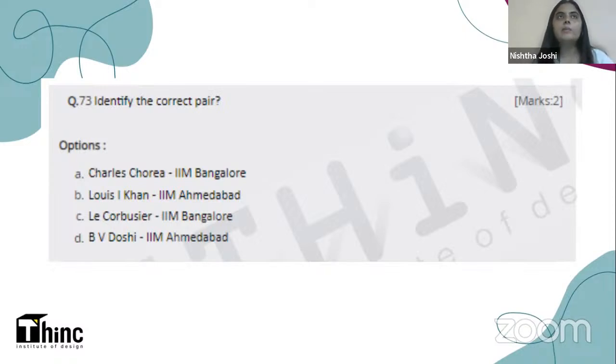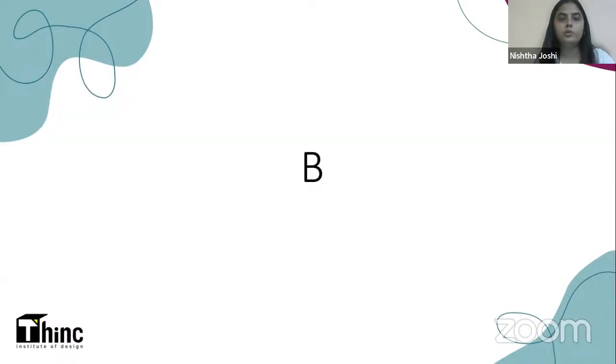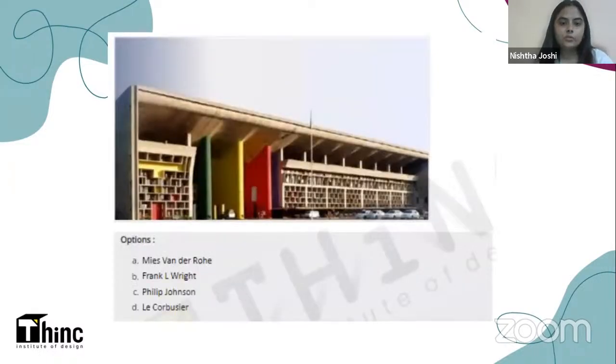So IIM Ahmedabad is actually a spectacle, a picture in which you can see all of the best features that Louis I. Kahn's architecture or his design style has to offer. It is a very good project and you should read more and more about it to learn more about architecture and architecture styles. Next question, you have to look at this image and you have to tell me who is the architect who has designed this building.